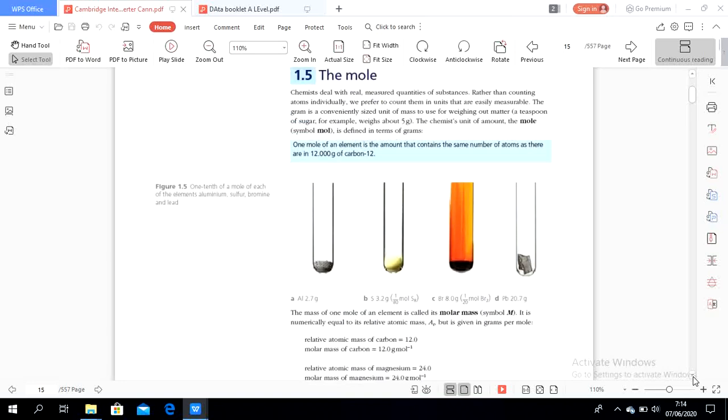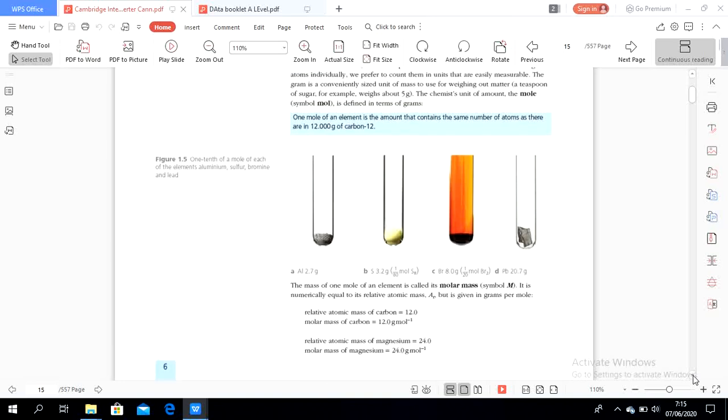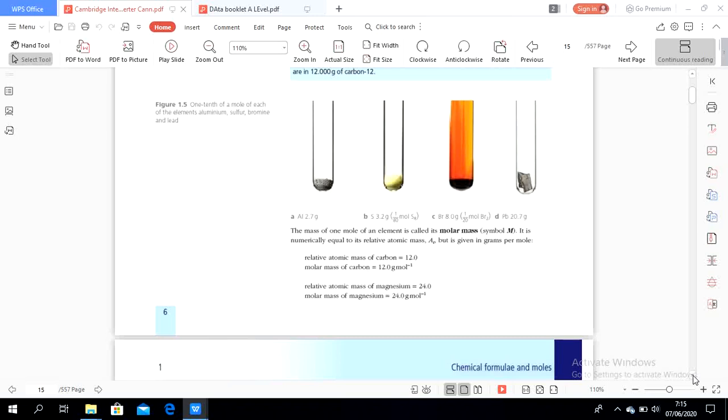Okay, the mass of 1 mole is called molar mass, Mr. It is numerically equal to its relative atomic mass, which we already know from grade 10 about the periodic table. Relative atomic mass of carbon is 12. The molar mass of carbon is 12 grams per mole.